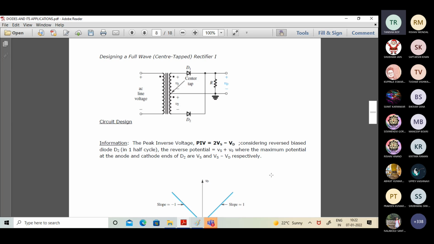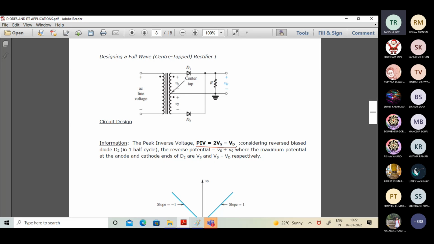Okay, thank you. I will share this slide, a portion of which is from a different course, in the MS Teams environment as well. Okay, not to worry. What I was talking about regarding the center tap version is clearly given on the screen. Now look at the peak inverse voltage. What is written over here? It's written 2Vs minus Vd.